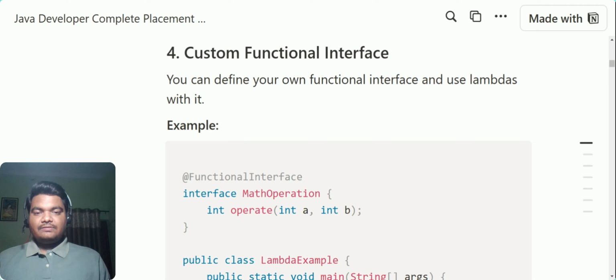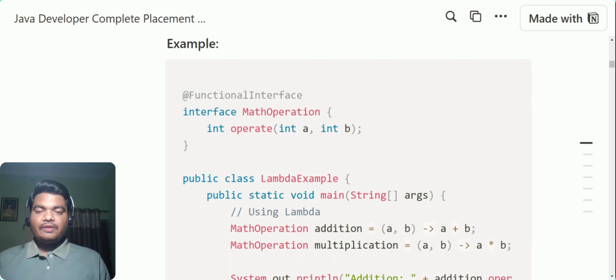Now, custom functional interfaces: how can you create your own functional interfaces? If you don't understand what a functional interface is, let me tell you. The interface which has a single abstract method is known as a functional interface. Any method that is declared inside an interface is by default abstract, whether you are using the keyword or not. So this is the abstract method.